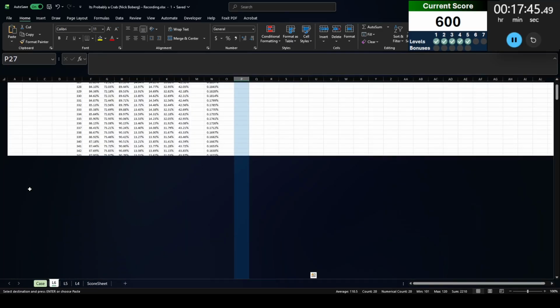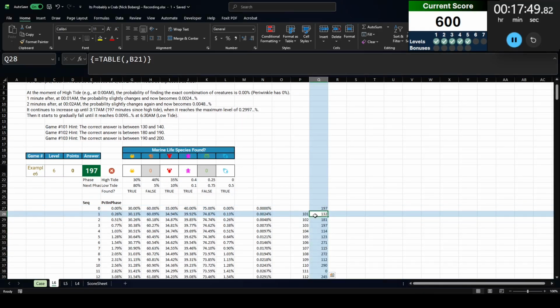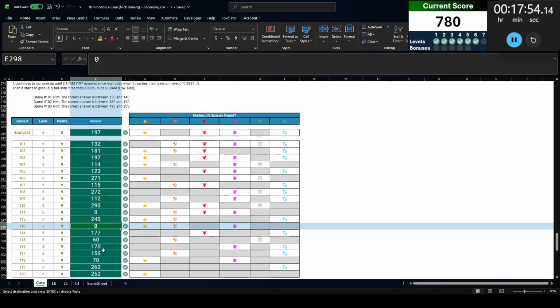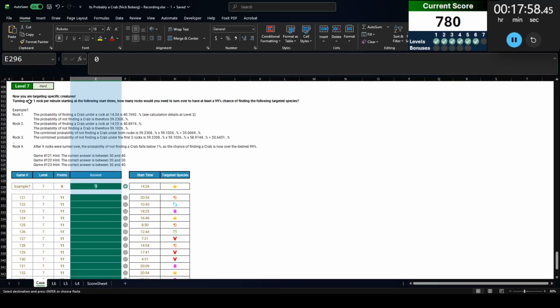So let's run this through. Yay, it clicked right this time. And you see there, if you noticed, there are a few zeros. All right, green check marks, everything checks out. Let's go to level 7.